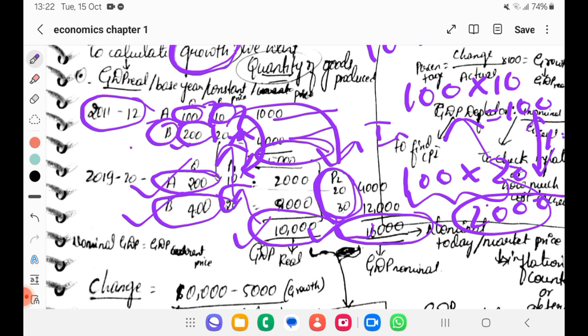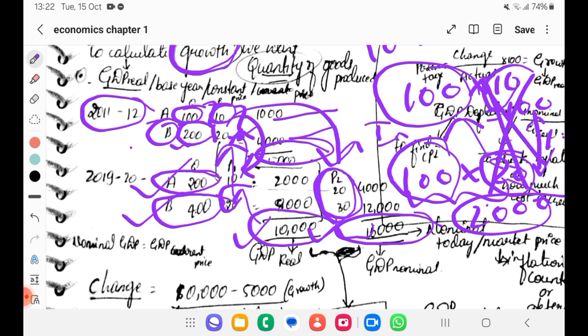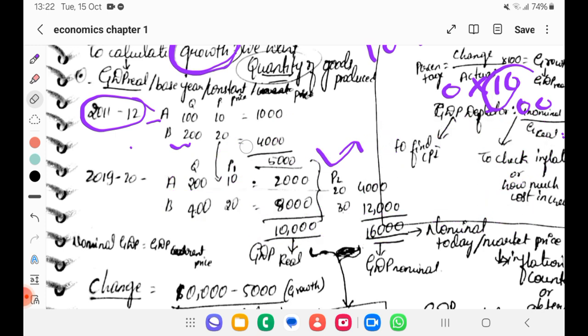Is there any growth? No, there is no growth. Last year they produced only 100 products, and this year also only 100 products. The only change was the price. So this can't be growth. Inflation can't be growth. The quantity should be the growth. It didn't change, so there is actually no growth. This is what is shown in real GDP, or GDP at base price, or GDP at constant price, or GDP at base year. Whatever changes according to inflation, we call nominal GDP. Hope you have understood. If any doubts, comment below.